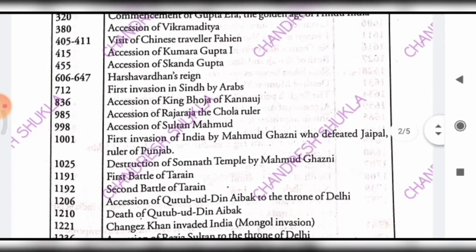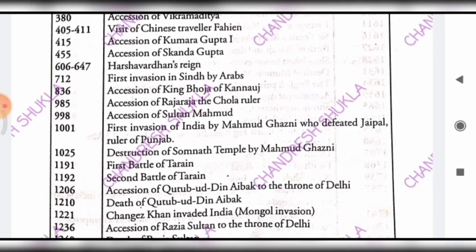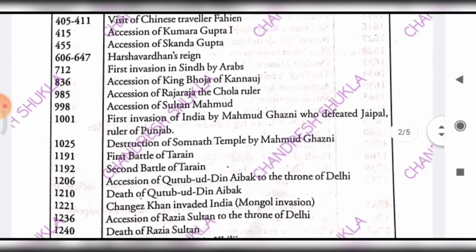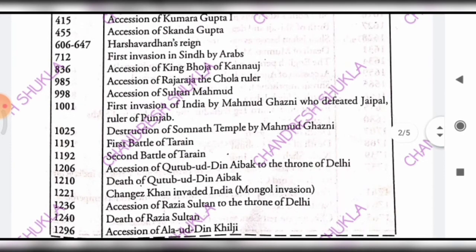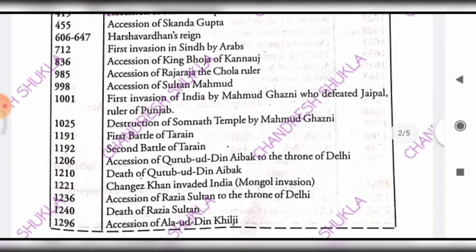And in 455, Skandagupta took the throne. And in 606, that is the starting of the Harshvardhana reign. And then 712, the first Arab invasion in Sindh, by Muhammad bin Qasim, who invaded India. That fight is known as the Raur Brahmanavarta Yudh, and Muhammad bin Qasim fought against Dahir, the king of Sindh at that time.